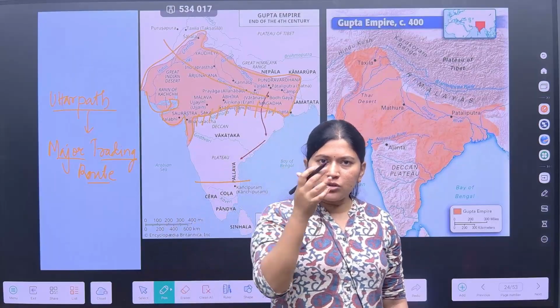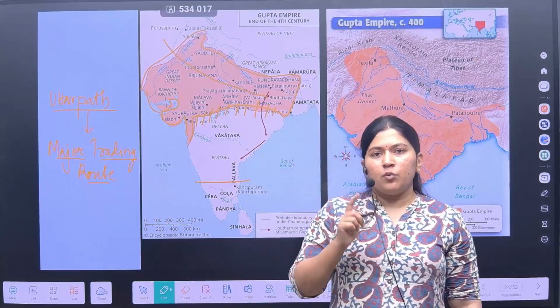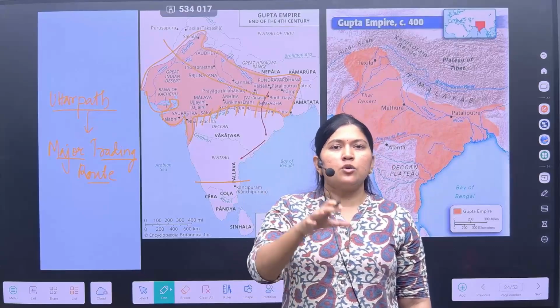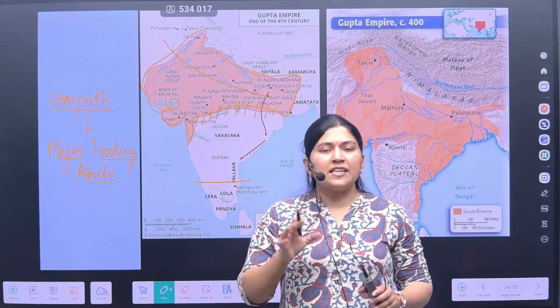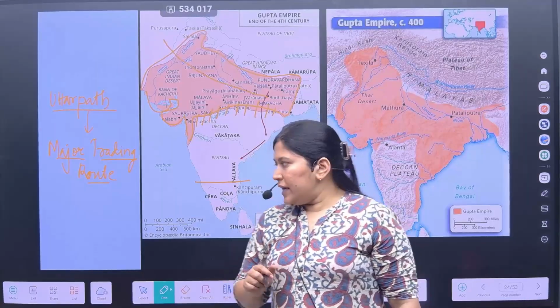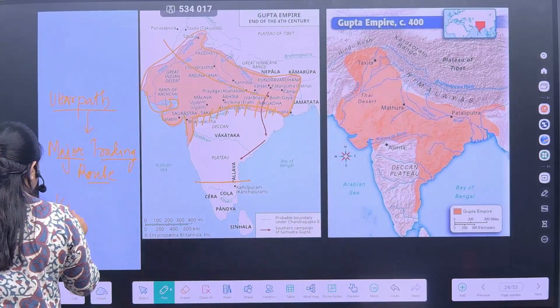If you go to the backstory, you will understand that these Gupta people were the people who used to assist the Kushanas. This has been evident through a number of literary sources. It is said that the Guptas assisted the Kushanas.